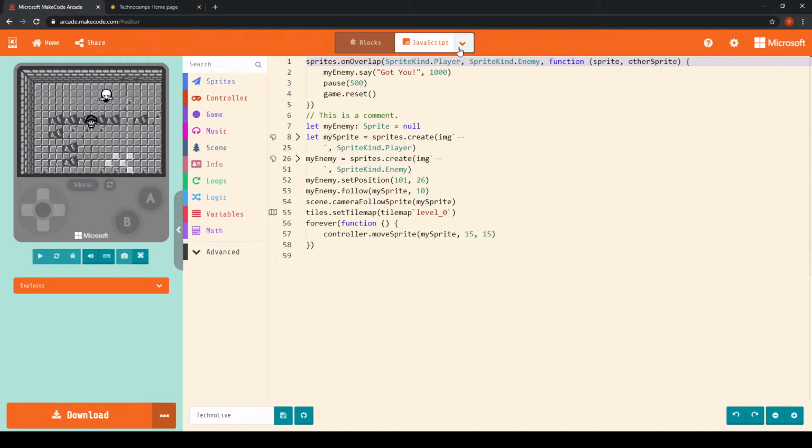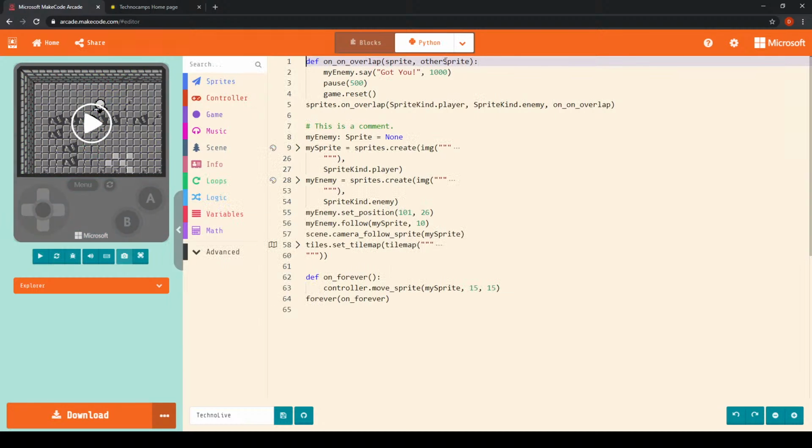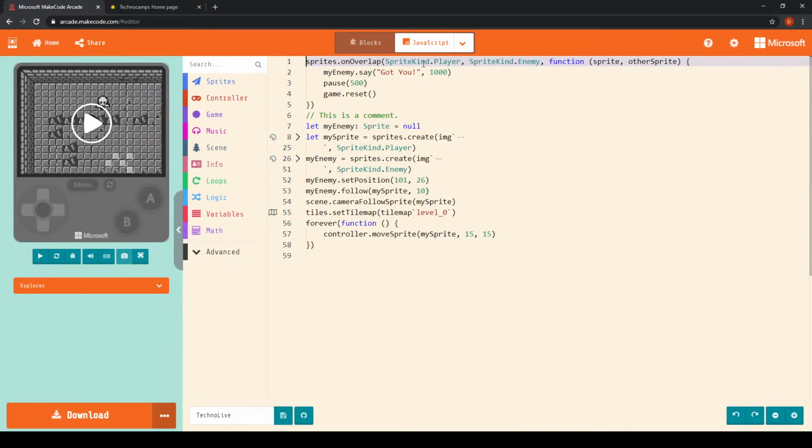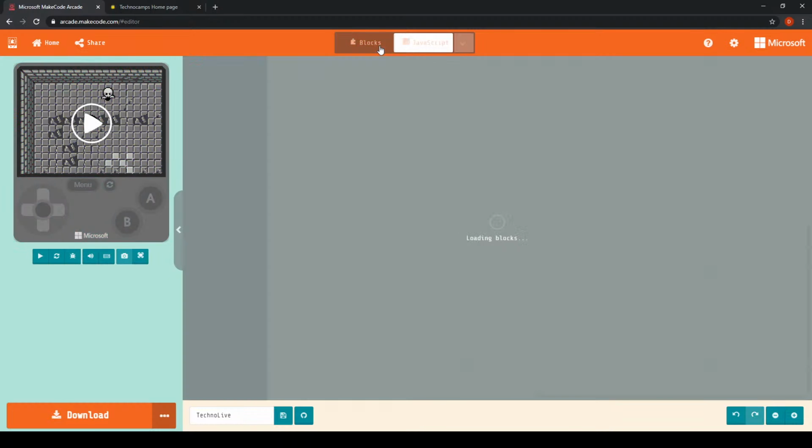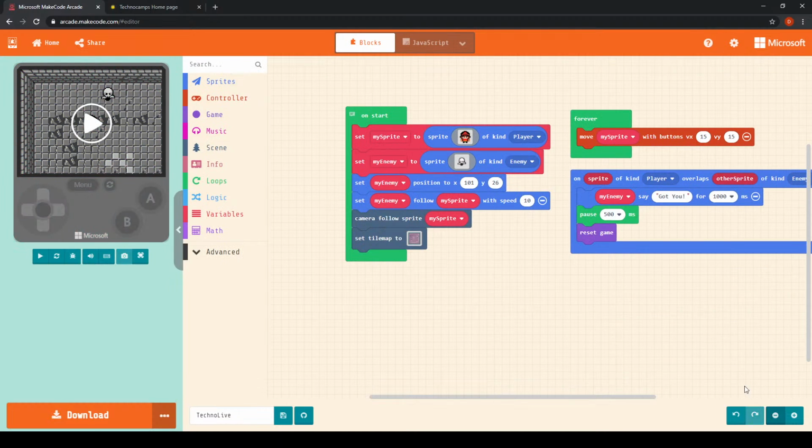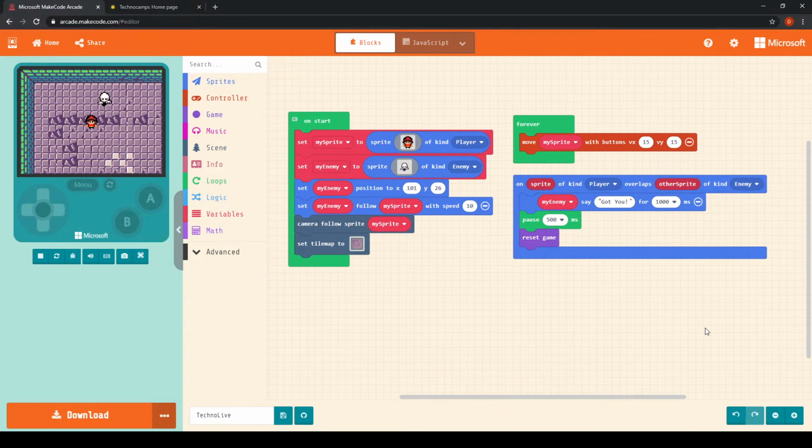So for those of you who are interested, you could maybe pause the video or have a look at your own JavaScript and Python code to see what you think, and to maybe try and make some sense of what each particular line of code is doing. I'm just going to leave that code on the screen for now, which is of course all of the code that you need for today to program your simple game.